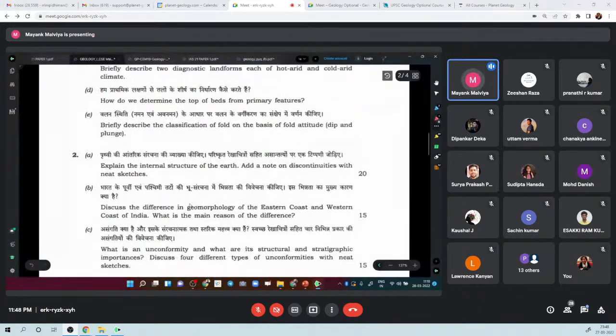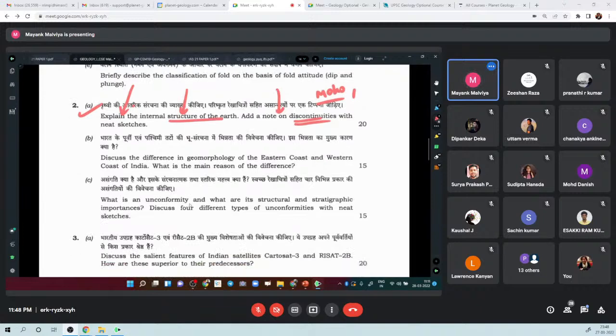What else from general geology? Simple. Explain internal structure. The interior of Earth is directly in the syllabus, and they are just asking to explain that. Just a topic, and also tell us something about discontinuities, right? You must have heard, even in GS, that there is Moho discontinuity, right? There is Gutenberg, Lehmann, all these. So we'll cover them, quite easy.